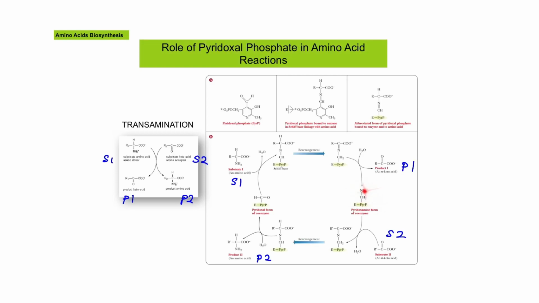This pyridoxamine coenzyme will then bind to the second substrate, S2 here, that is the keto acid, and another rearrangement occurs similar to the first one, and the hydrolysis of this imine gives rise to the second product, P2 here, that is the new amino acid. All reactions here are reversible, and this is how an amino acid passes its amino group to a keto acid to produce a new amino acid required by the system. All due to this role of pyridoxal phosphate.